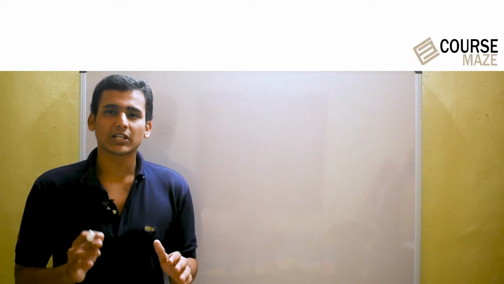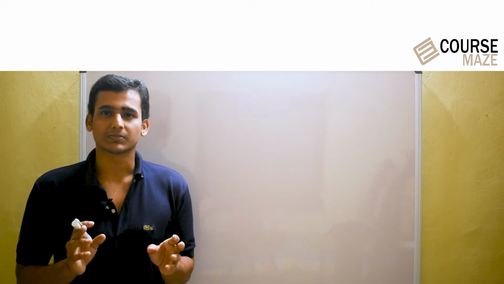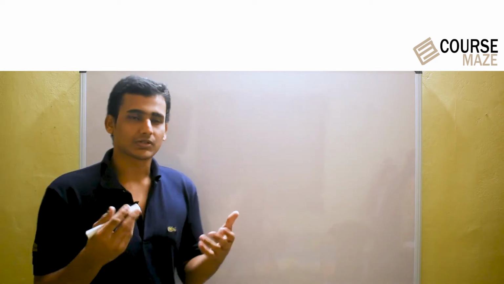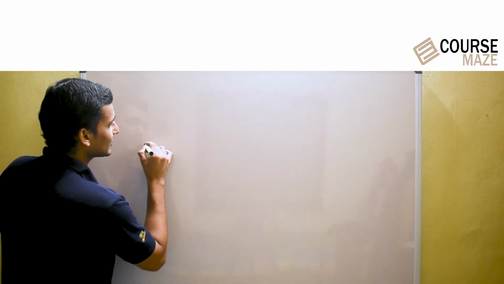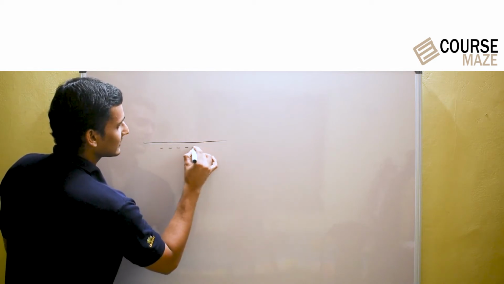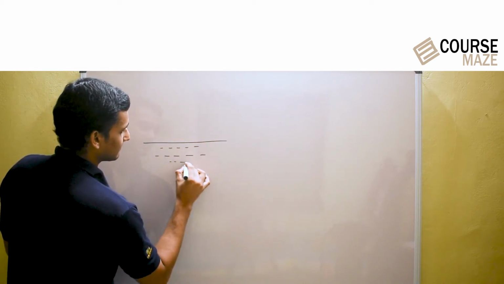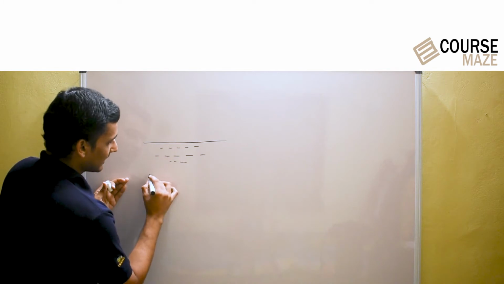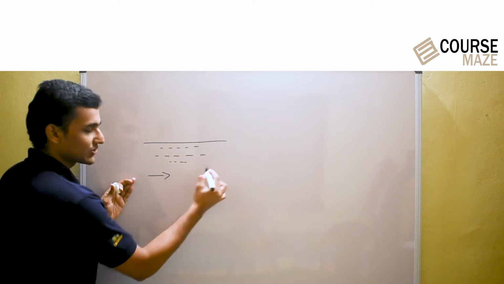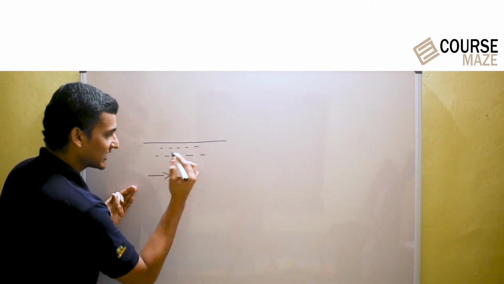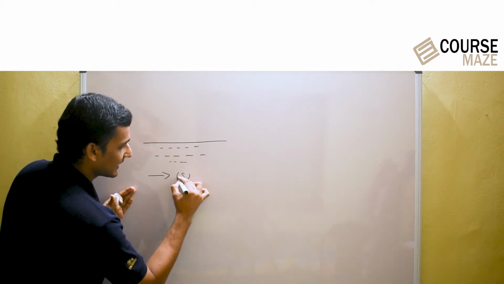First of all, let me explain the basic concepts of boats and streams. After that, I will explain it with questions. Consider this as a stream. The stream is flowing in this direction. Let the speed of the stream be s.